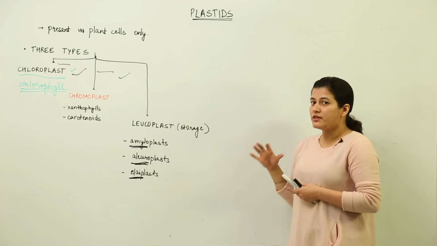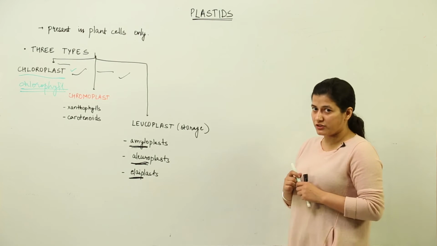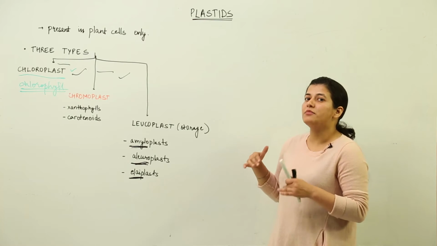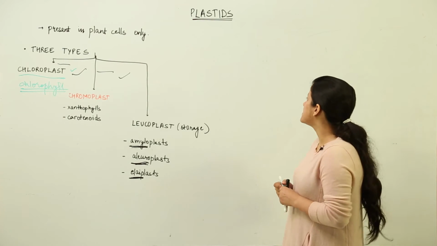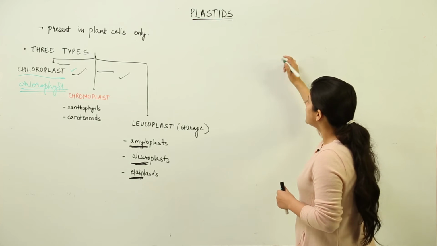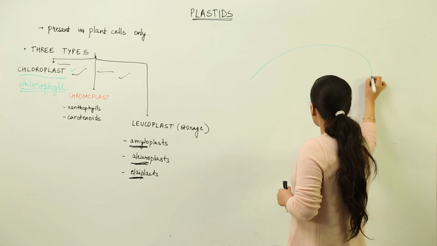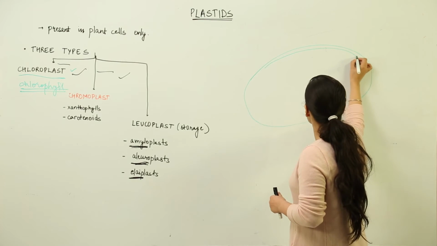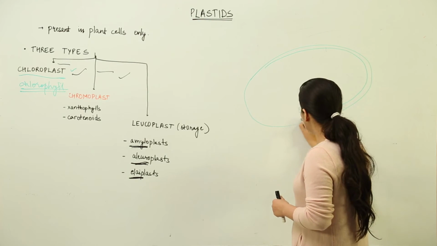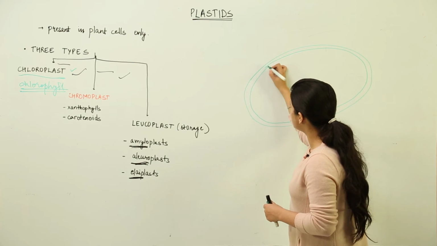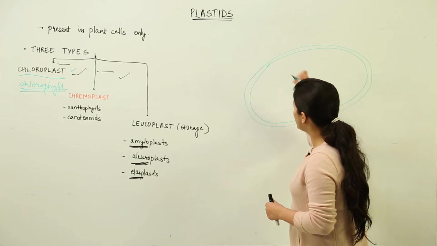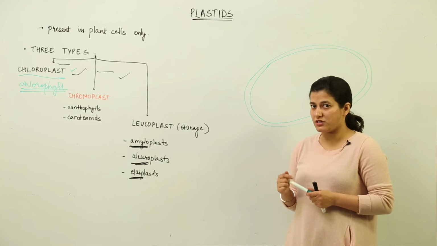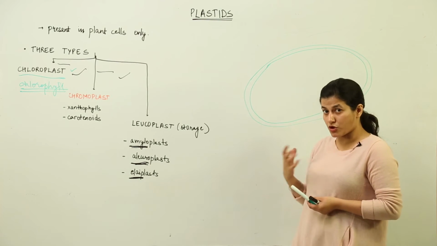So we need to know what is the structure of chloroplast. For that you need to understand this belongs to plant cells, so it is going to be a double membrane bound structure because it is a eukaryotic cell organelle. So the outer membrane would be present, the inner membrane would be present with an intermembrane space between both the membranes. It is just like a cod liver oil capsule you must have observed, filled with stroma inside.